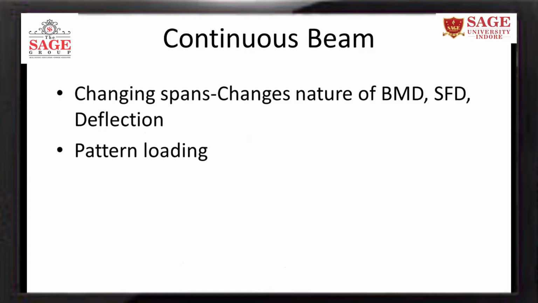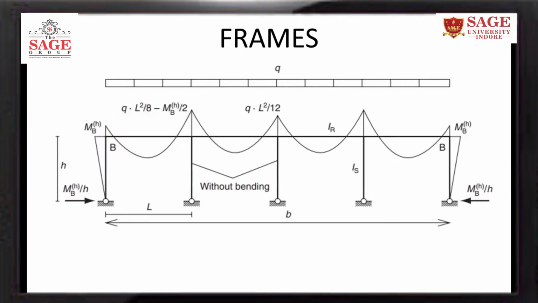Now I will come to continuous beam. When a beam has more than 2 supports, the beam is called as a continuous beam. Here the nature of bending moment, shear force diagram, deflection will depend on loading, span and material of the beam. Okay, in case of continuous beam, the bending moment diagram is like this. Here we can say that this end is fixed, this end is fixed. Don't look at this below part which are column. Just consider only this top part, assuming that it is a beam.